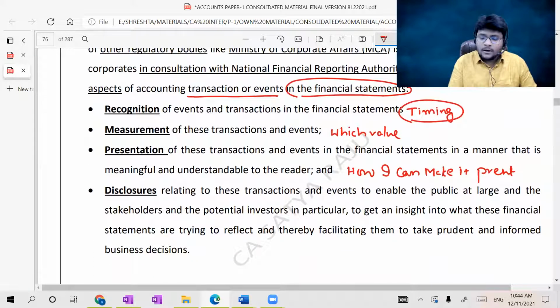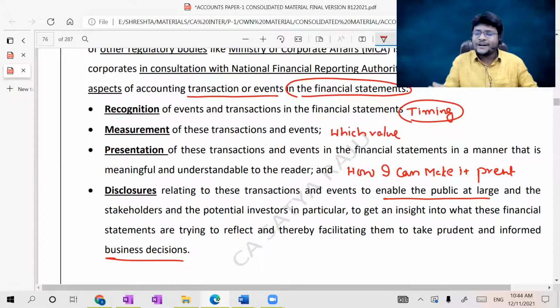Then disclosures relating to these transactions and events, to enable the public at large, the stakeholders and potential investors in particular to get an insight into what these financial statements are trying to reflect, thereby facilitating them to take prudent and informed business decisions. After preparation of the financials, a separate disclosure should be given.